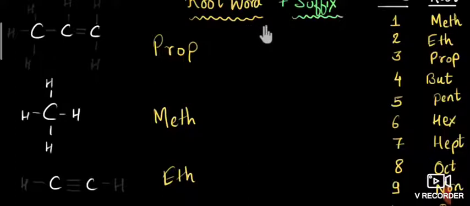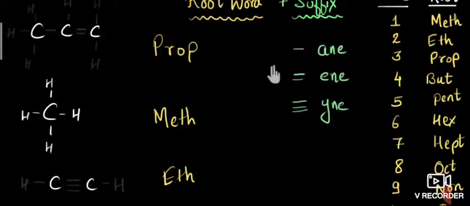So root word plus suffix we have to add while writing the name of the compound. You have to learn these root words. For a single bond, A and E you have to add. For a double bond, E and E letters you have to add. And if it is a triple bond, we have to add the letters Y N E. So now could you name it? It is a single bond, so propane.